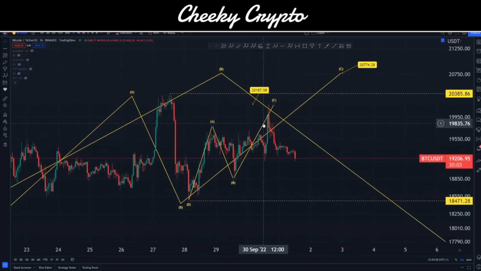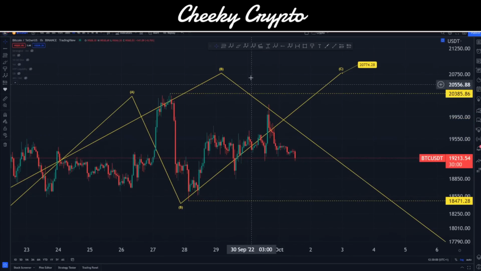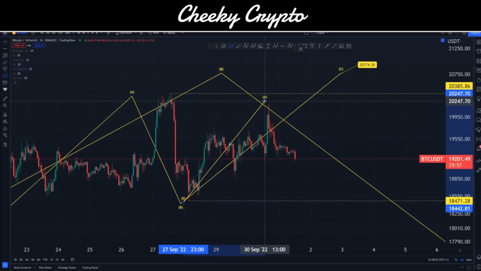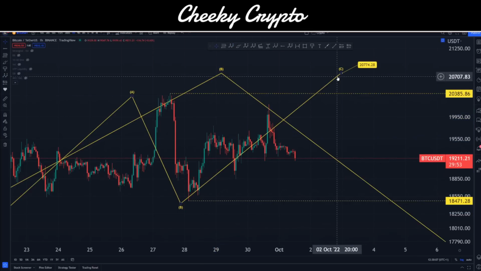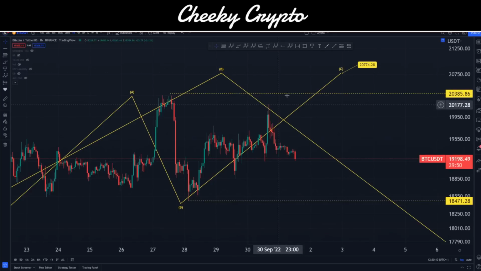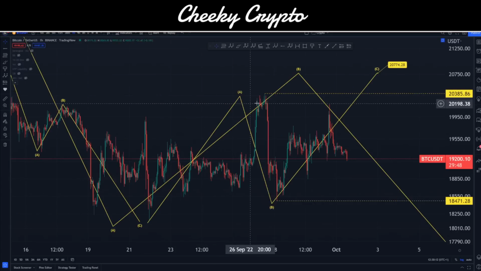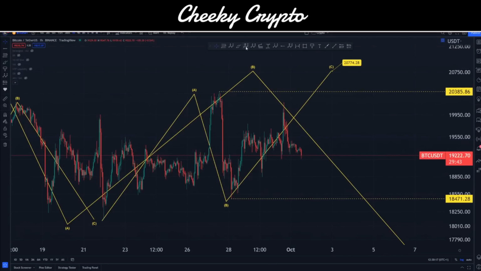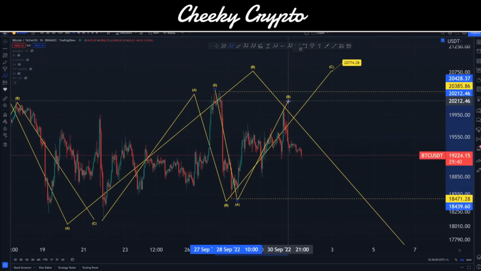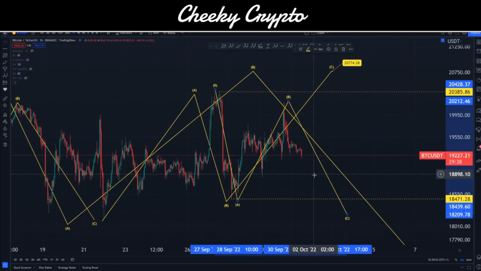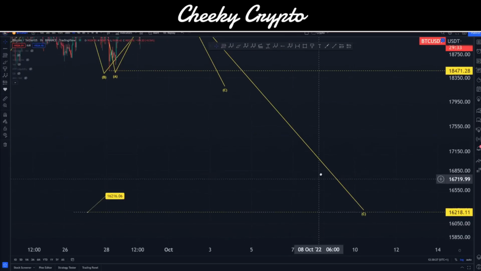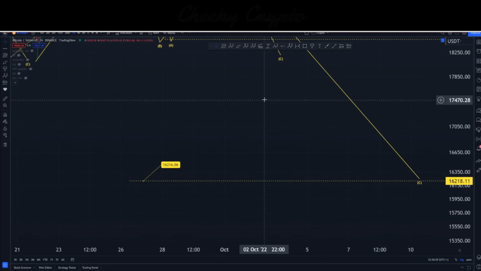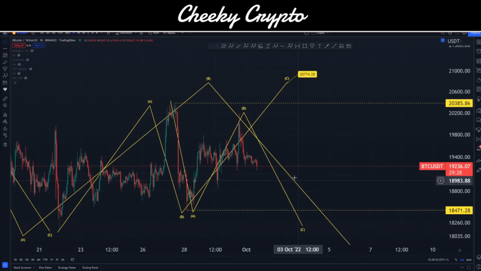If I remove these three waves and this label here that we got right yesterday, we can either look at this as an A, B, C inside this C wave, or alternatively, this is not in fact going up any higher. The C wave is done over here, and we are actually at 1, 2, and 3, and we're done here. And this is actually a move to the downside, which would look like this: A, B, and then we come down into C. So those are the two levels that we're looking at. However, this could be much more bearish, as we are actually aiming more towards the $15,000 to $16,000 level on this larger C wave.